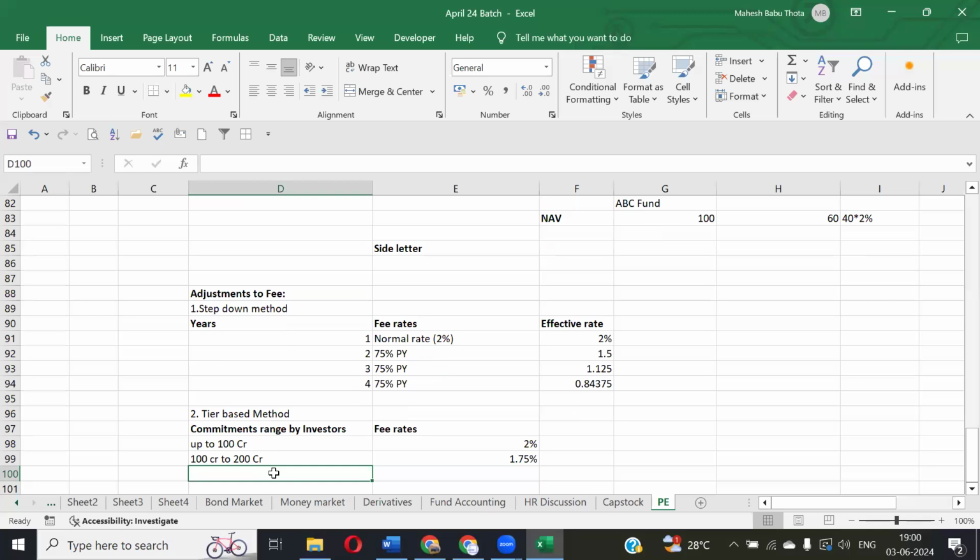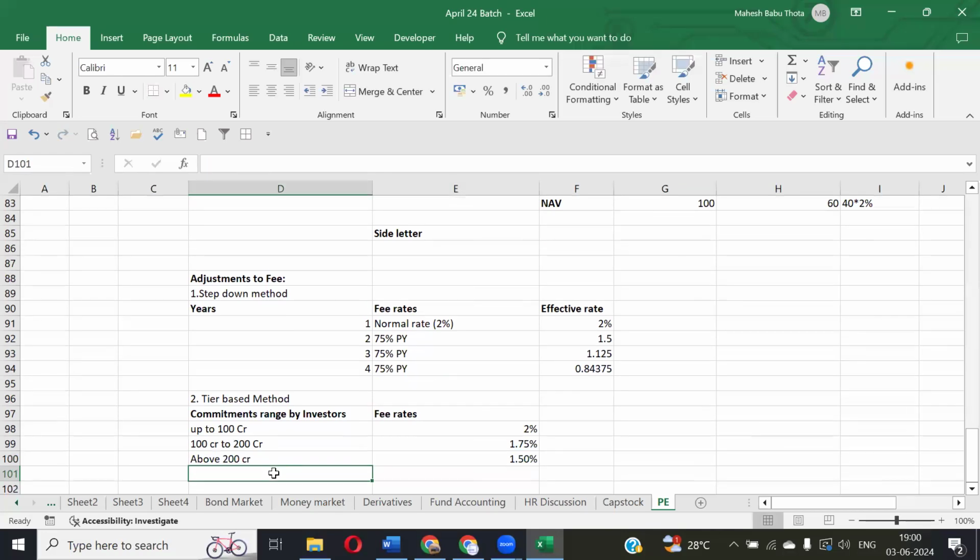Suppose you're investing above 200 crores, then we will charge only 1.5%. So this kind of tier-based method will be there. Are you understanding what a tier-based method is? Based on the level of investment by the investors, based on the commitments, the fees will be decided.